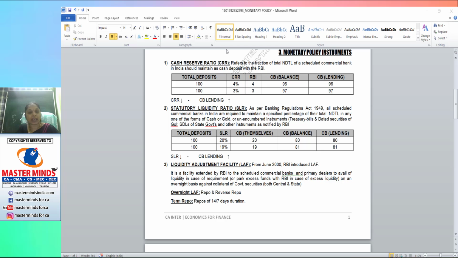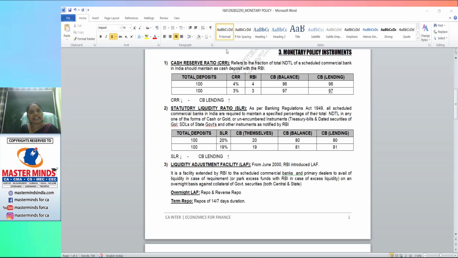Just as you get an excess of expenditure over revenue as a deficit, and an excess of revenue over expenditure as a surplus, in the same manner banks may sometimes have surplus money. Their total deposits or inflow of money will be more, and their lending or withdrawals, that is outflow of money, will be less. Excess of inflow compared to outflow means automatically surplus money will be held by the commercial banks around 7 to 7:30 p.m. If they keep the excess amount with them, interest will be lost. So what will these commercial banks do?